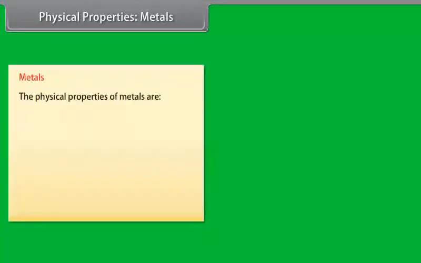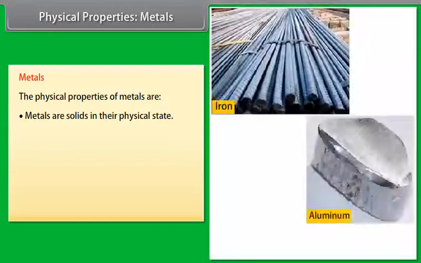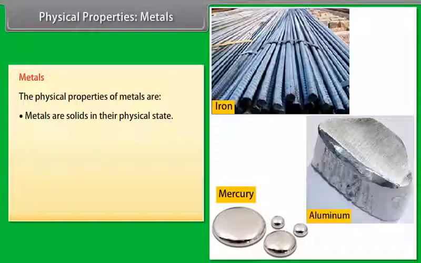The physical properties of metals are: physical state. Metals are solid at room temperature. For example, iron, aluminium. Only mercury is liquid metal.